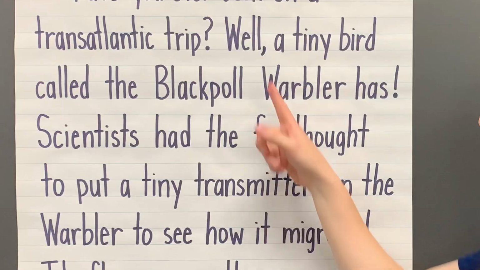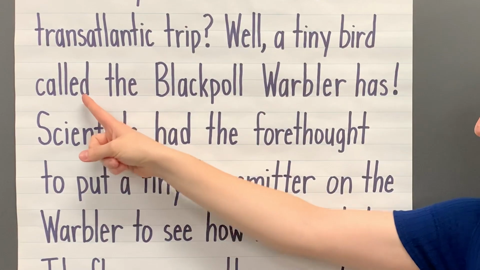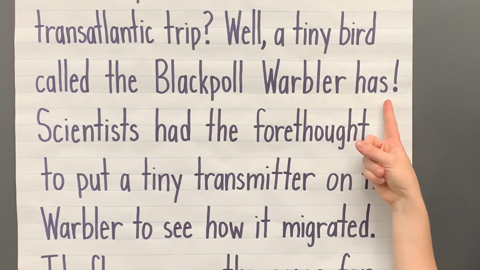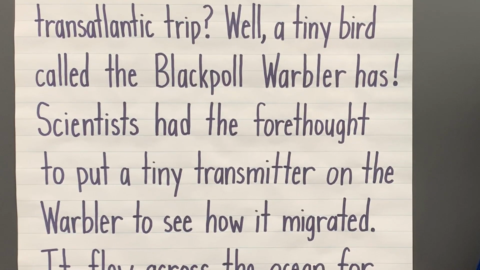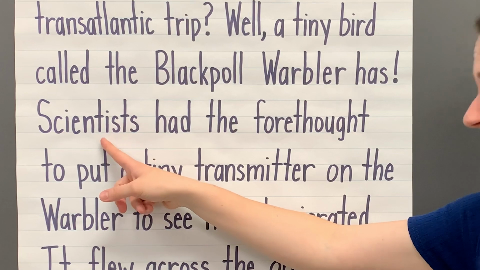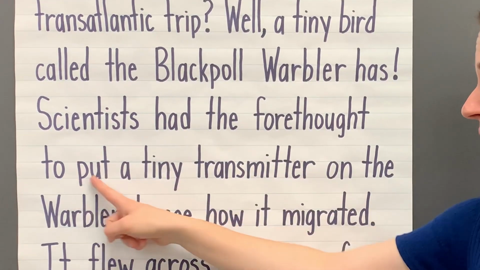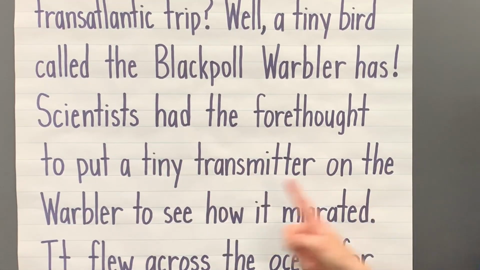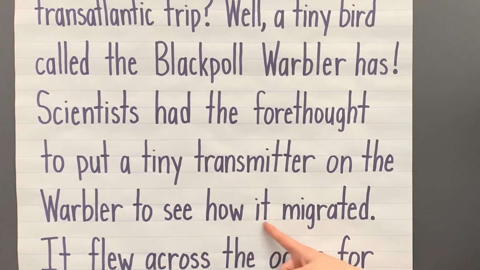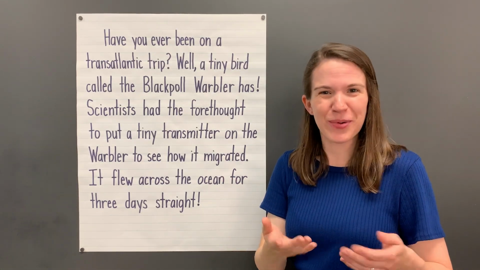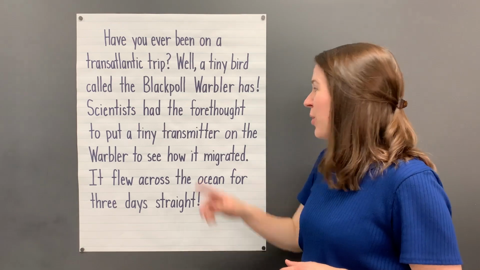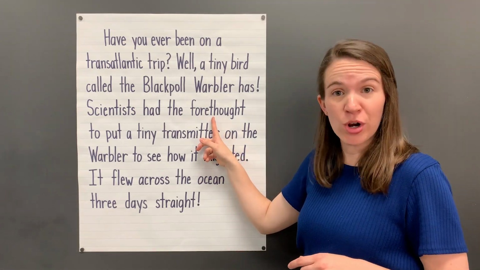Let's move on. Well, a tiny bird called the blackpoll warbler has, I didn't notice any trans or for prefixes there. Scientists had the forethought to put a tiny transmitter on the warbler to see how it migrated. I noticed a couple there, did you? What was the first one that we read? Well, first I saw the word forethought.